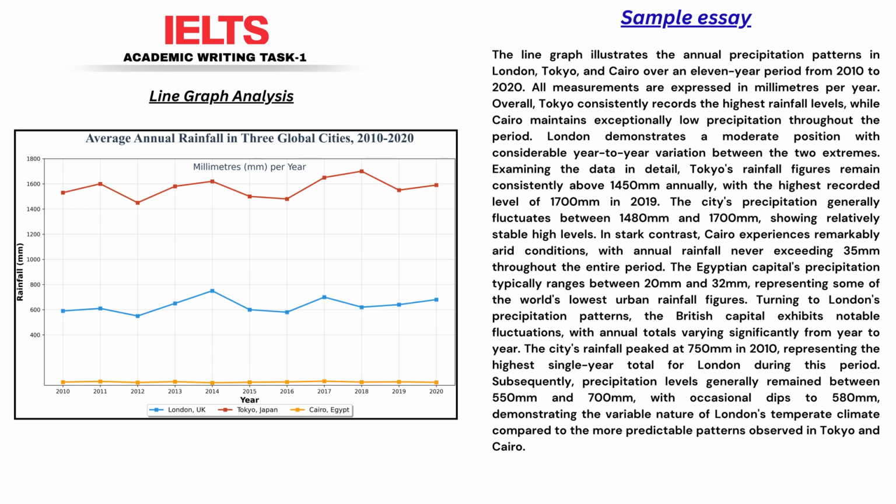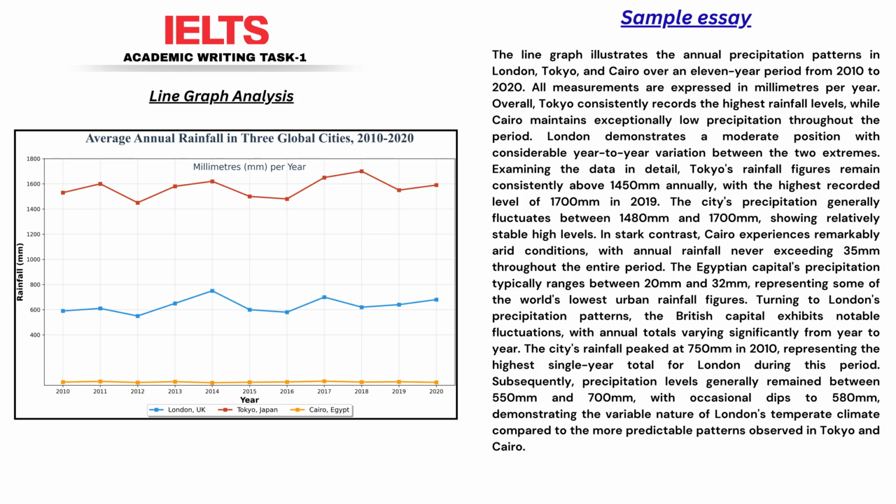Next, and arguably the most crucial part of your essay, is the overview. A common mistake is to jump right into the numbers. The model answer avoids this perfectly. It says, overall, Tokyo consistently records the highest rainfall levels, while Cairo maintains exceptionally low precipitation throughout the period. London demonstrates a moderate position with considerable year-to-year variation.